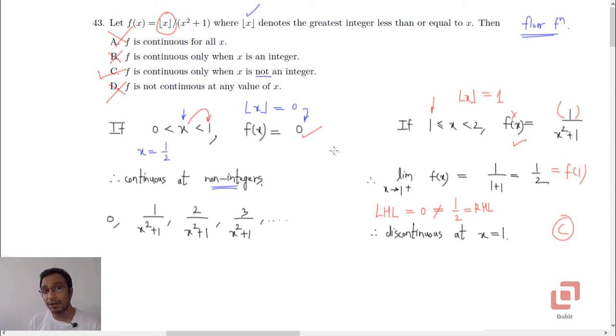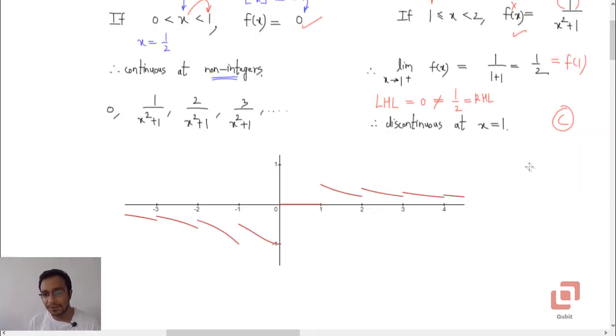Now let us see what the graph tells us. This is the graph of f of x, and as you can see, whenever you are at any non-integral value of x, you will get smooth curves like these. But whenever you cross an integer, you have to jump, which signifies that the function is discontinuous there.